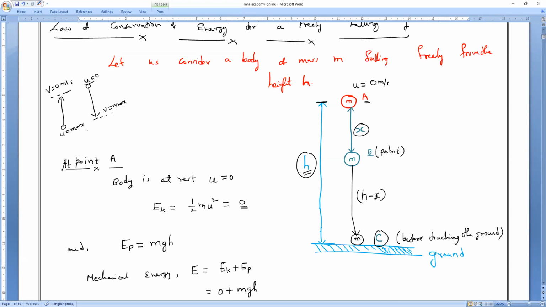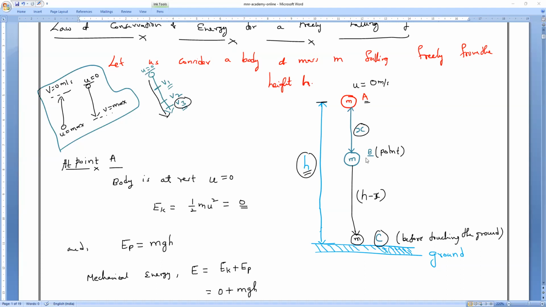Now, one more thing. When the object is coming down, does the velocity keep on increasing or decreasing? That is my other question. As we know, the initial velocity is 0. Suppose I check at this point, the velocity is more. Let me take V1 here, V2 here, and before touching the ground, V3. Which is greater, V1 or V3? V3 is greater. So as we are coming down, velocity is going to increase.